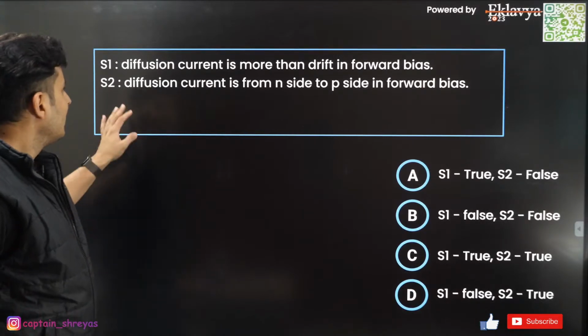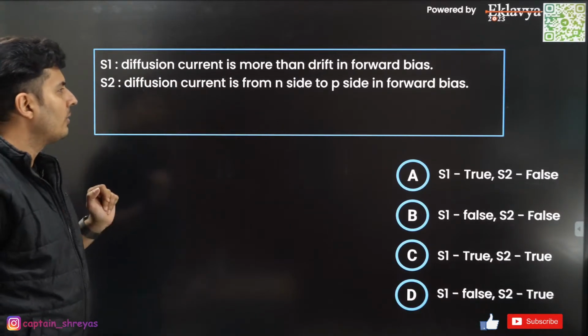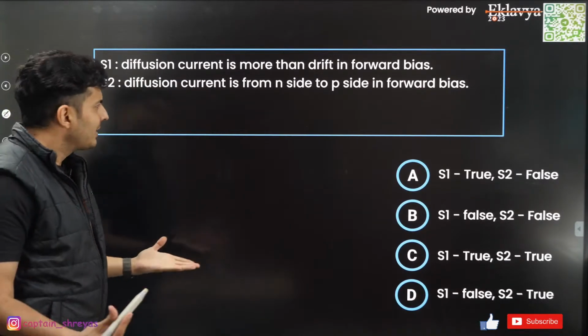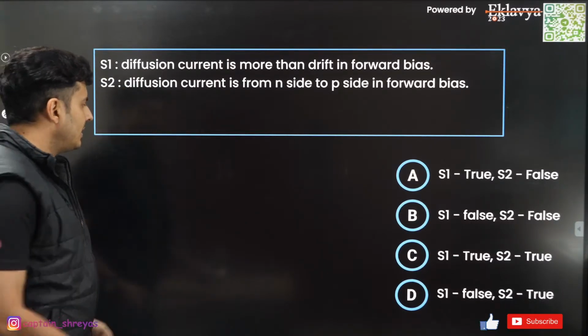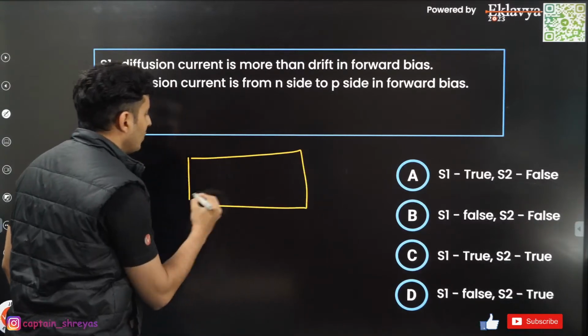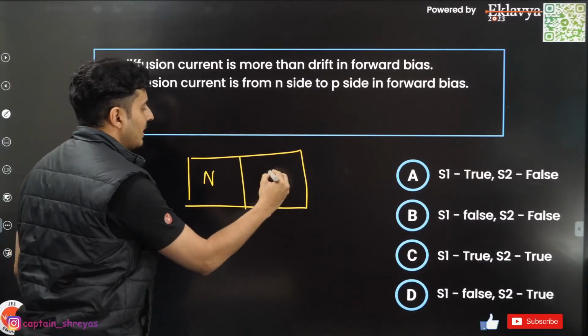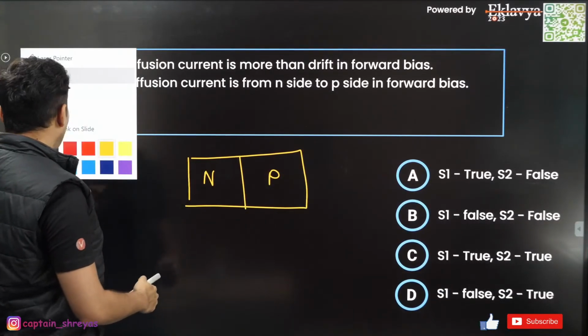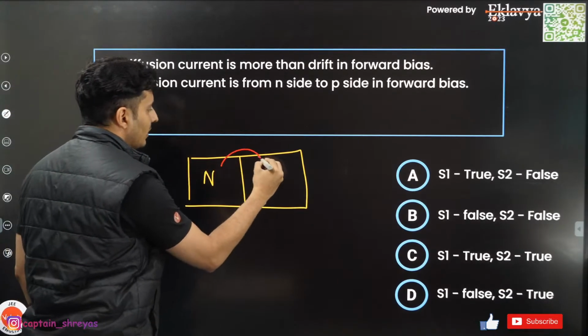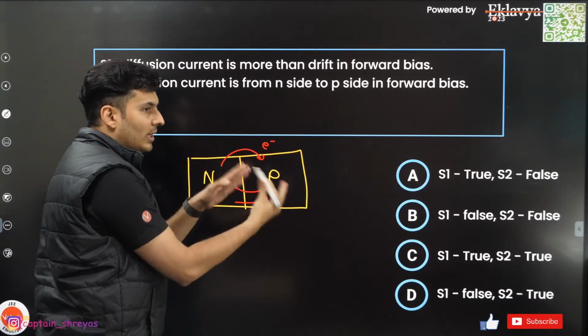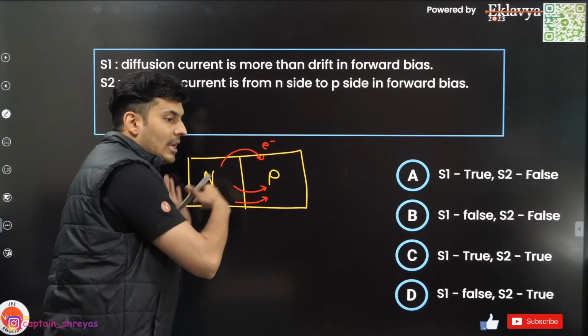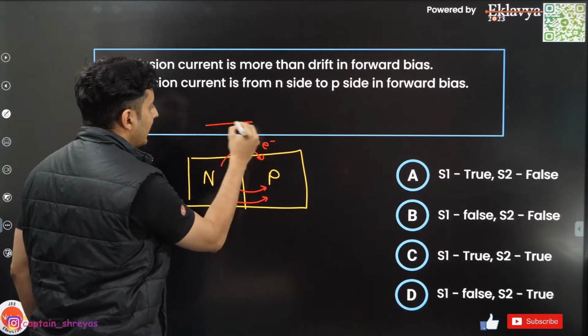Moving on. Diffusion current is more than drift in forward bias? Yes, that is true. Diffusion current is from N side to P side, is it? Let's try to figure out. If you just roughly draw, this is N, this is P. N will have more electrons. So these electrons will jump like this. That is called diffusion. So if negative charges go this way, the current will be this way.